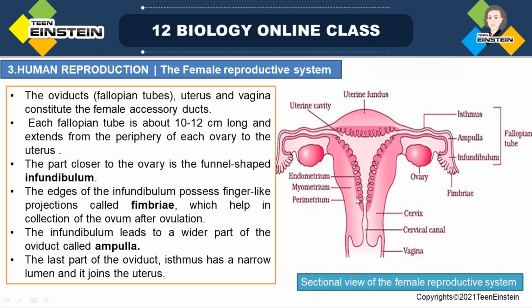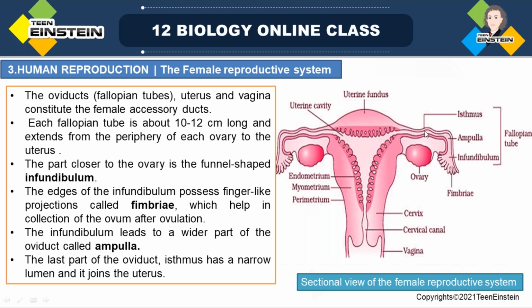The female accessory ducts consist of first the fallopian tube, then the uterine cavity or uterus, and third the vagina. Okay, we are going to learn about all these things.